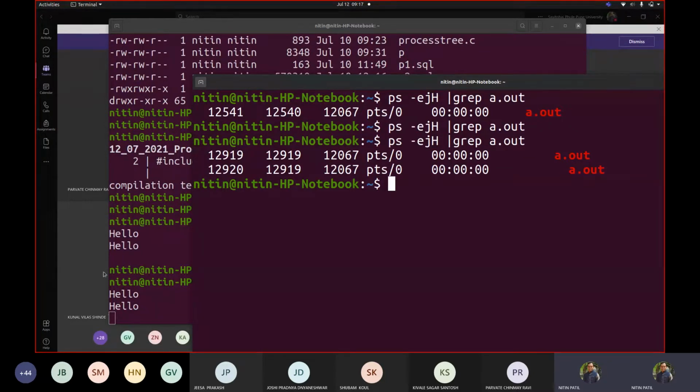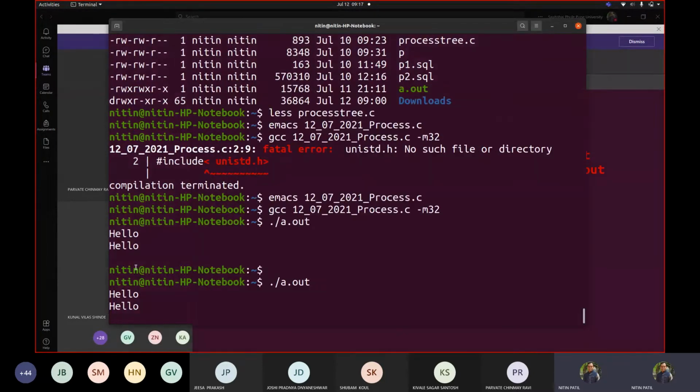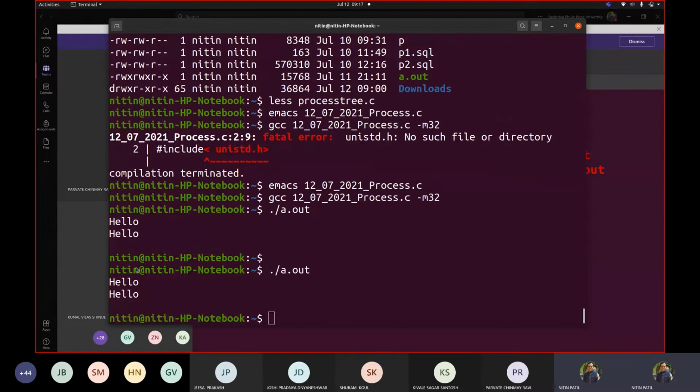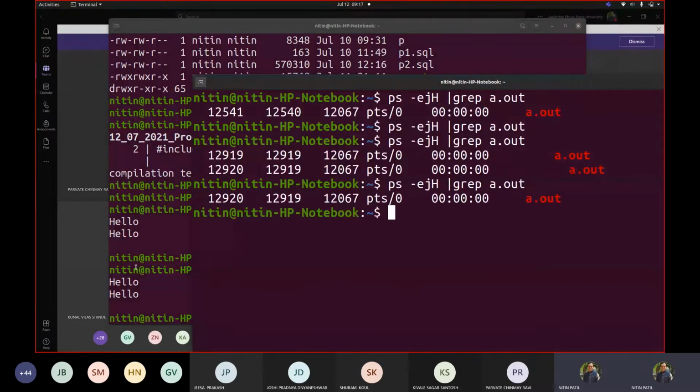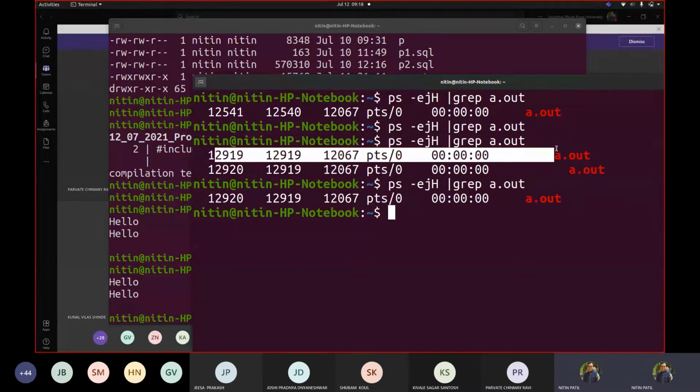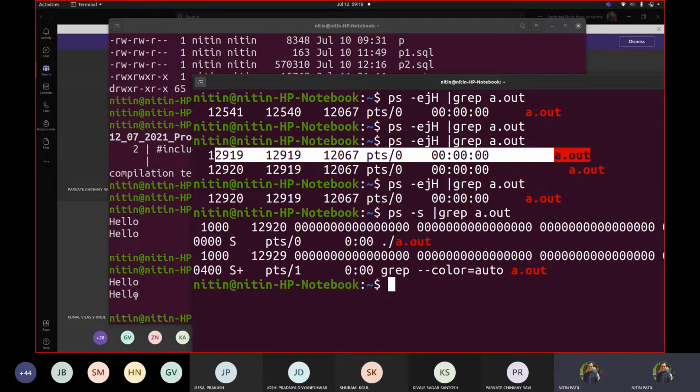So 919 and 920 are two inputs. So if I provide input for one here, getchar, which one should get executed? One of them, correct? If I try to see this, which one got executed? 12919 got executed, and that's why it got terminated from there. And it is now waiting for my input. Correct. So if I try to see this, I can see that there is S.